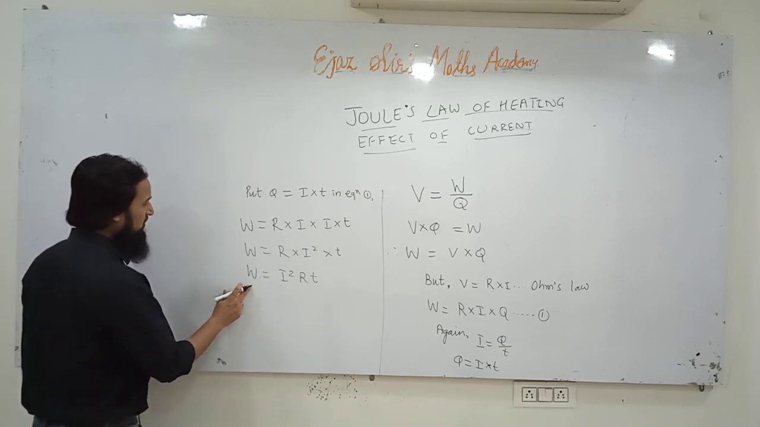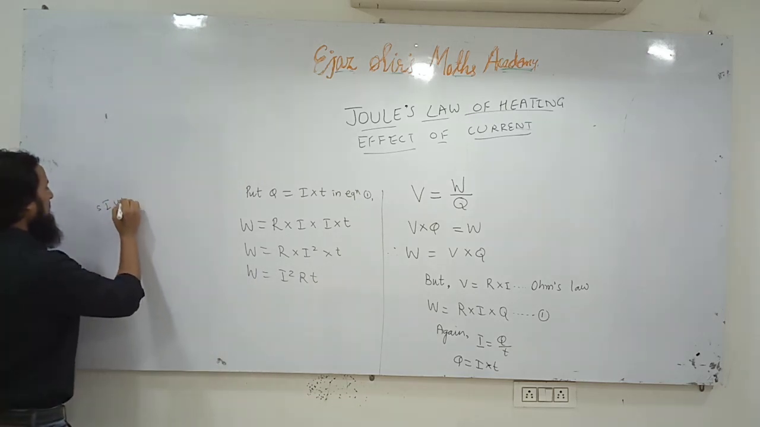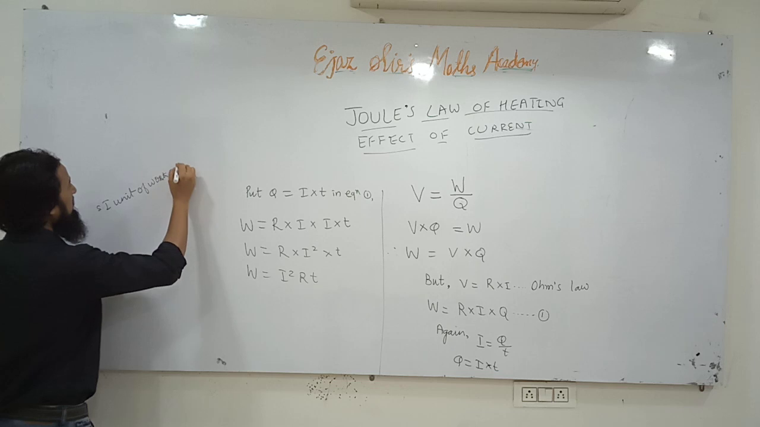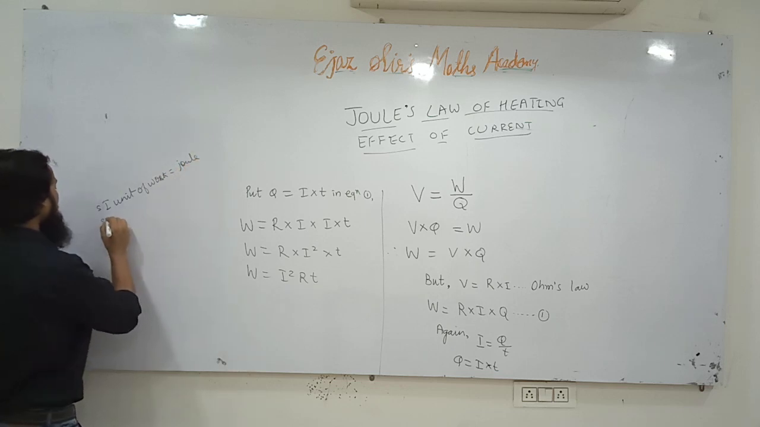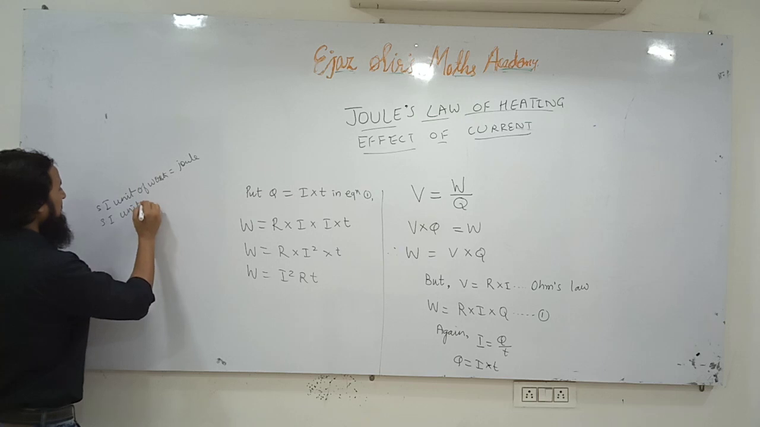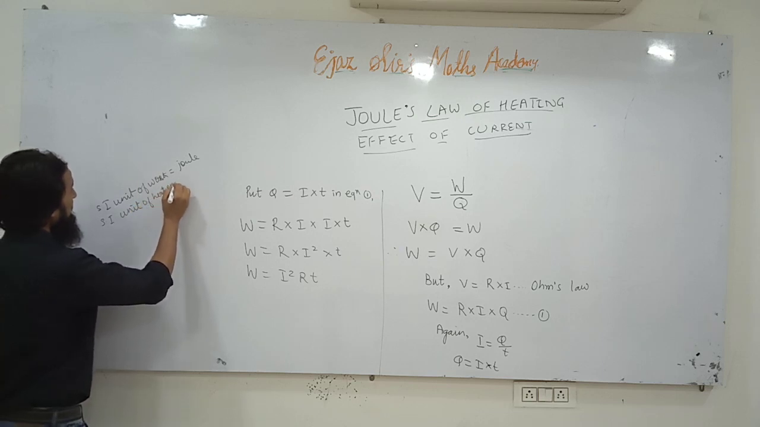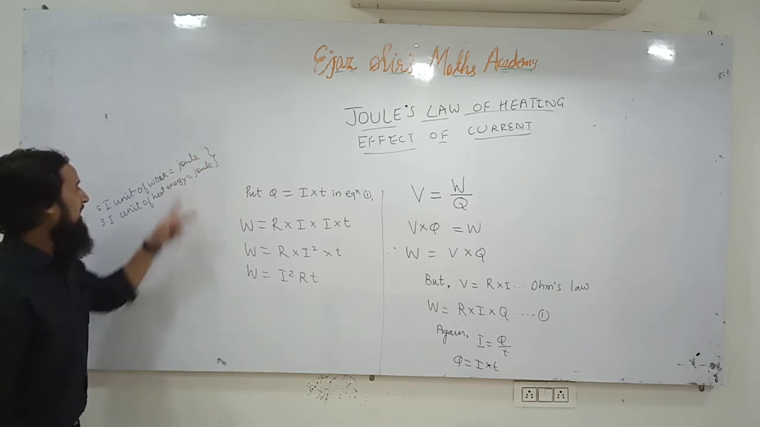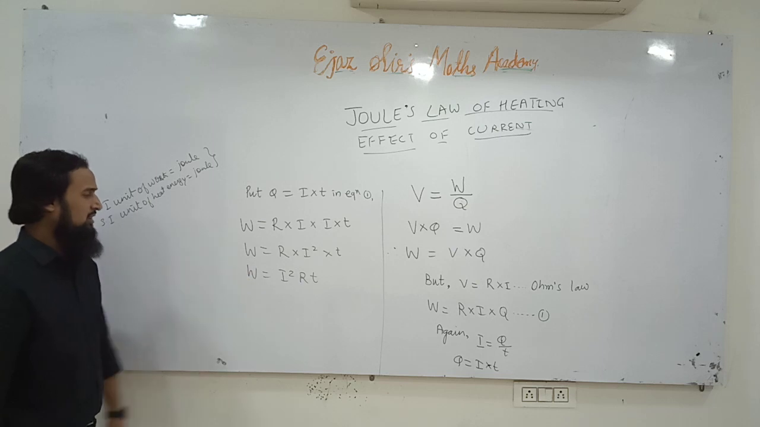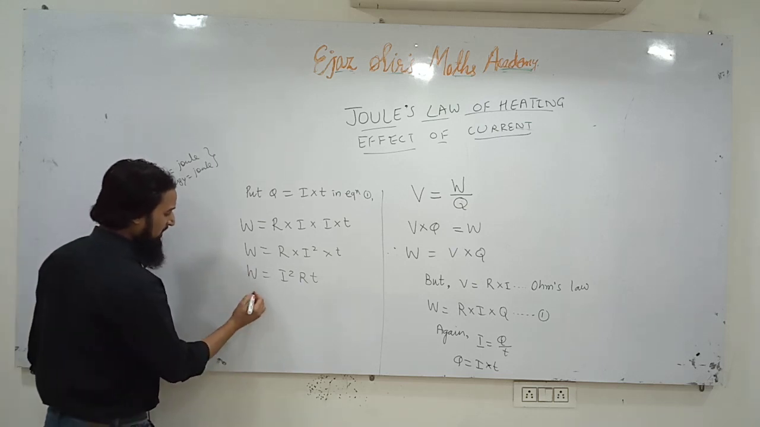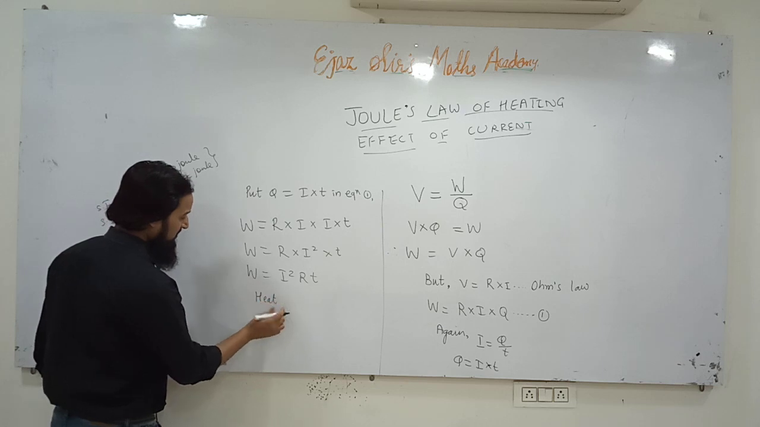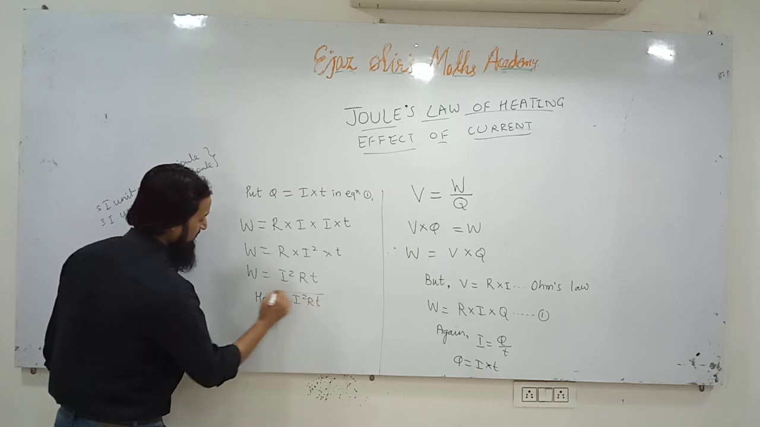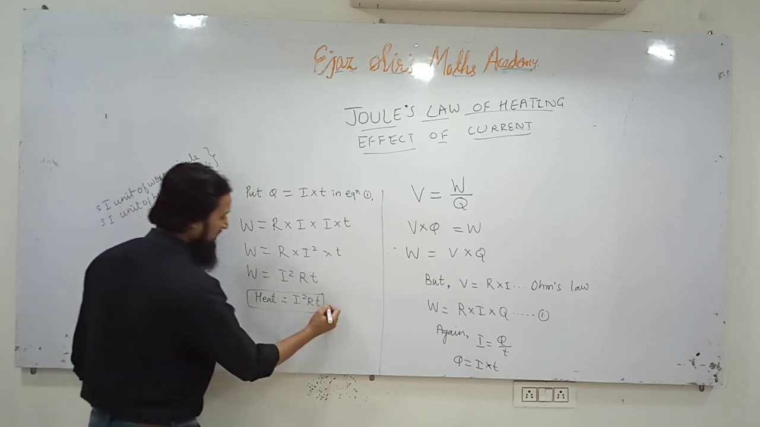And what is this work? The SI unit of work is joule. The SI unit of heat energy is also joule. So if two physical quantities have the same unit, they can be replaced with each other. So instead of work we can write heat also. Heat is equal to I square RT. This is Joule's law of heating effect of electric current.